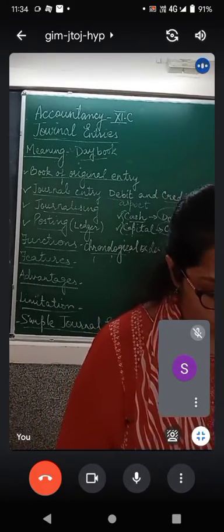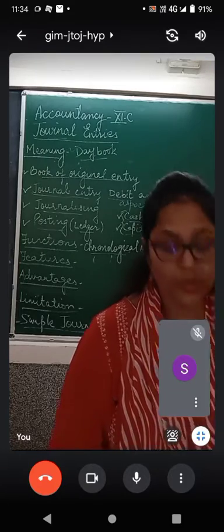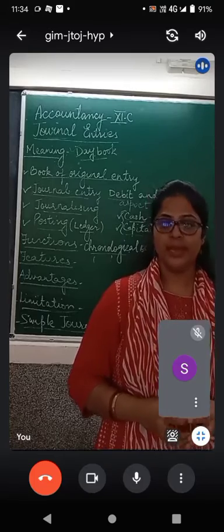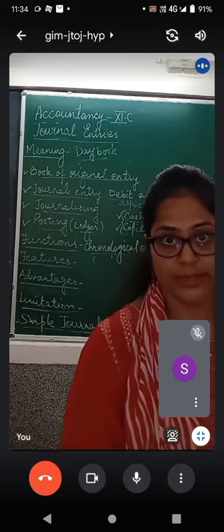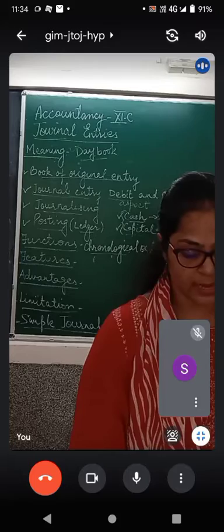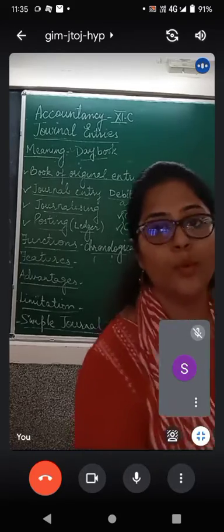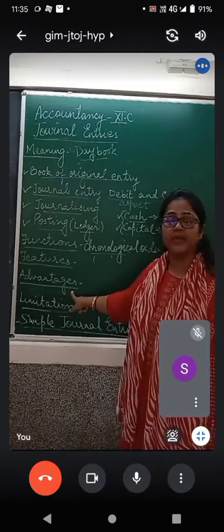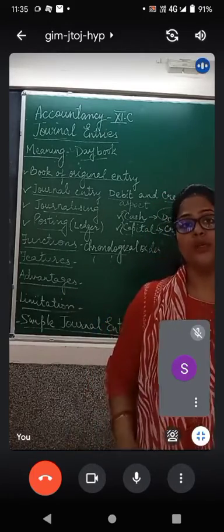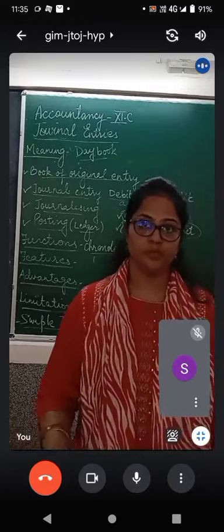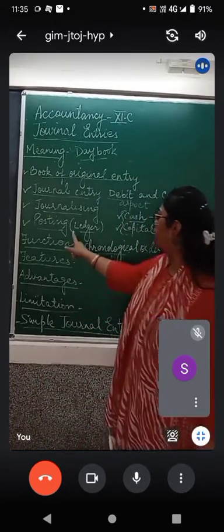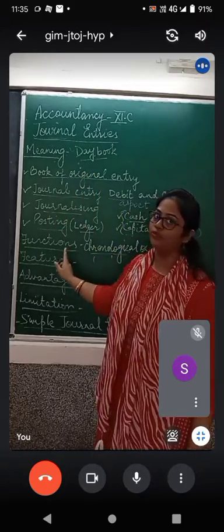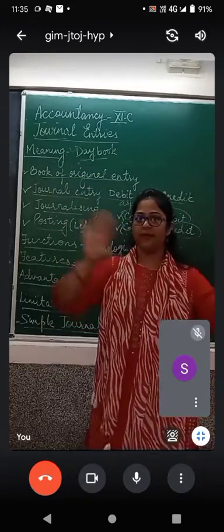Second advantage is it records the transactions before they are posted in ledger. So it simplifies ledger posting. Just now I told you, ledger posting is not possible directly from day book. But जब हम उसको journal entry के through करते हैं, then it becomes easy because debit and credit both can